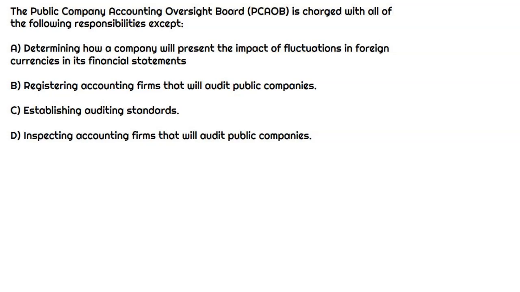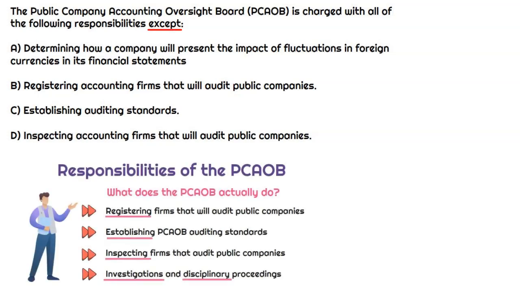So this question comes in real hot and says the PCAOB is charged with all the following responsibilities except. All right, so what is the PCAOB responsible for? Well, they are responsible for the audit of public companies, and they oversee the audit of public companies. So they have some real basic responsibilities. They are responsible for registering accounting or audit firms that would perform the audit of public companies. They are responsible for establishing the auditing standards of public companies, the PCAOB standards.